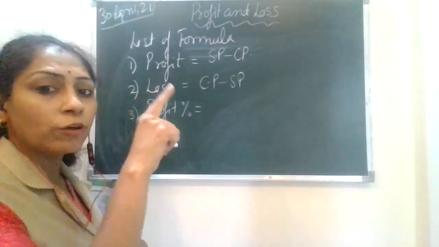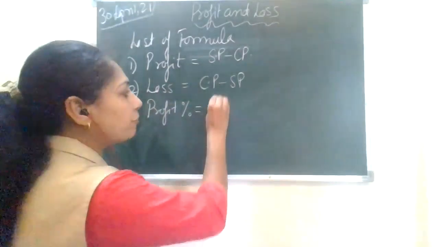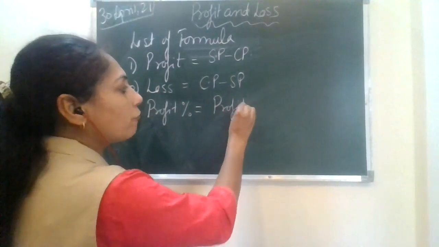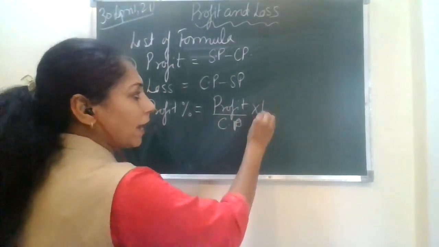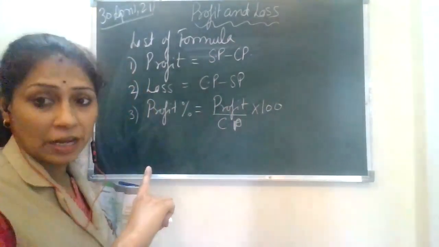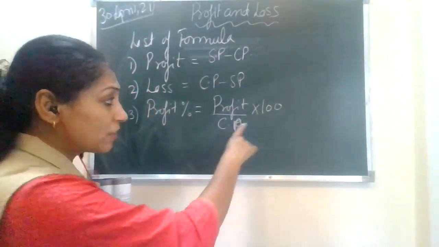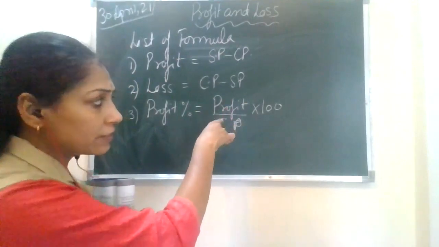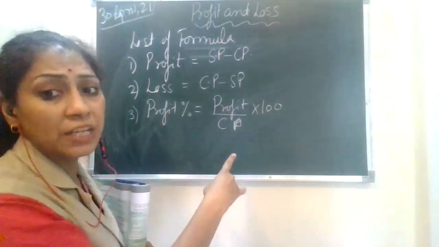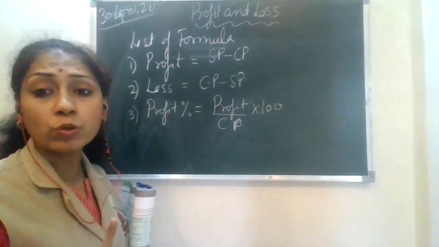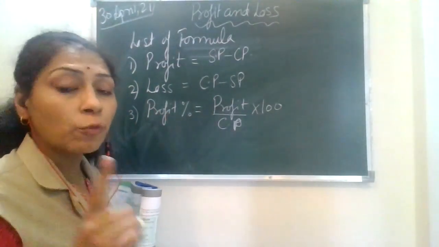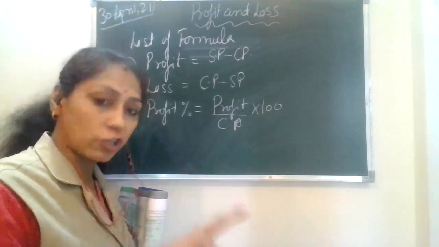Okay, dash out of dash. So that means the profit which you have incurred out of the CP into 100. Okay, compare with that which I have already taught you. The base would remain the same. Only these terms are being changed in terms of the scenario. But I'm telling you, profit percent, that means you have to calculate the profit percentage. So profit out of what? Profit out of cost price.